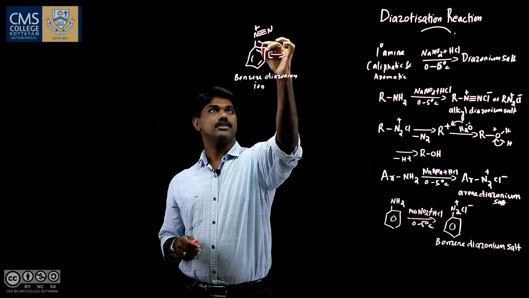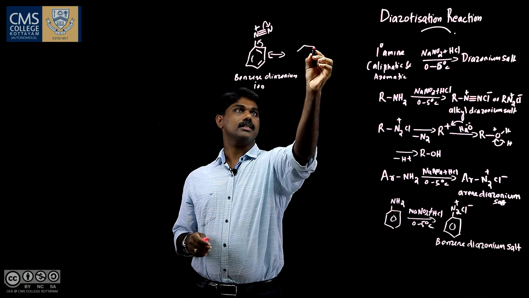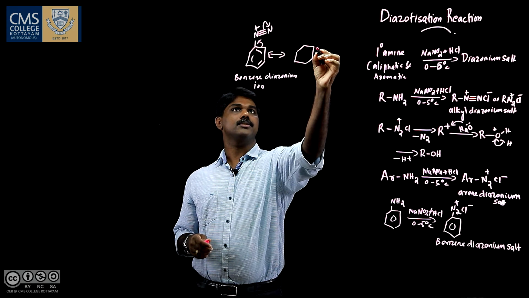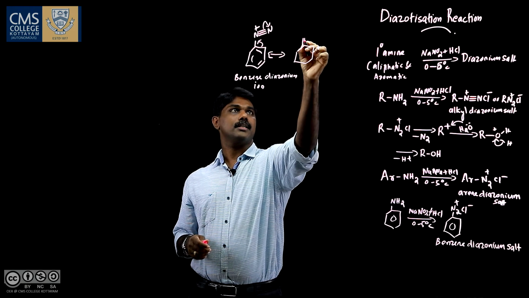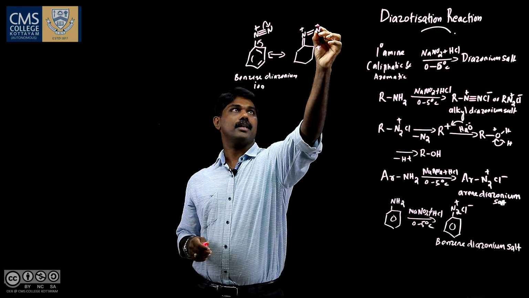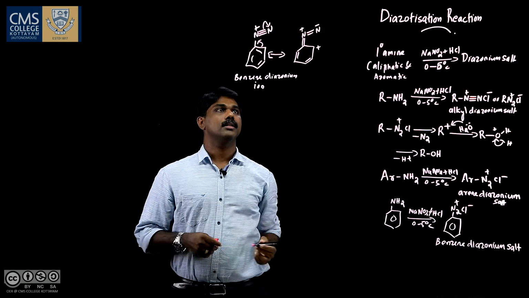This bond shifts to here and this to here. So we get the first resonance structure like this. We have a positive charge here, then double bond N positive charge, double bond N minus, and double bond here.